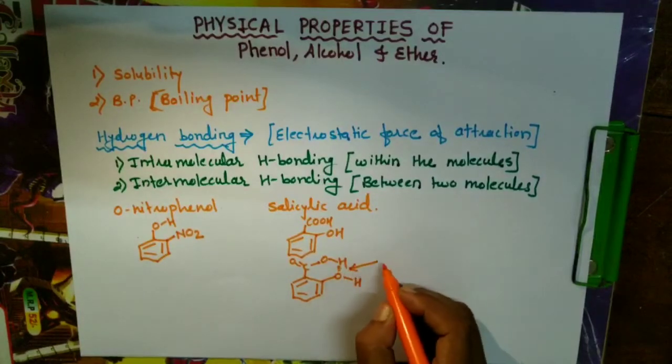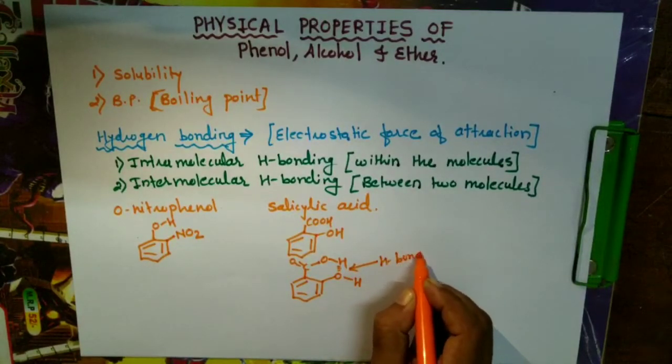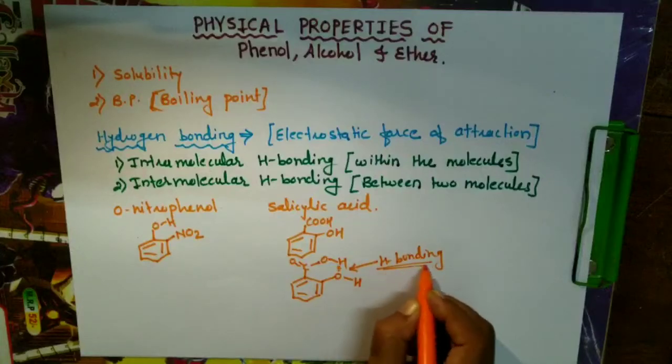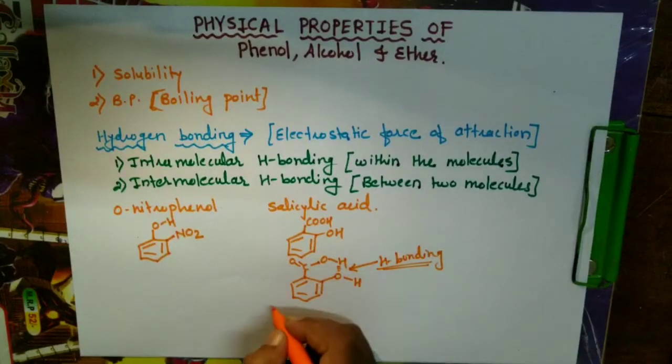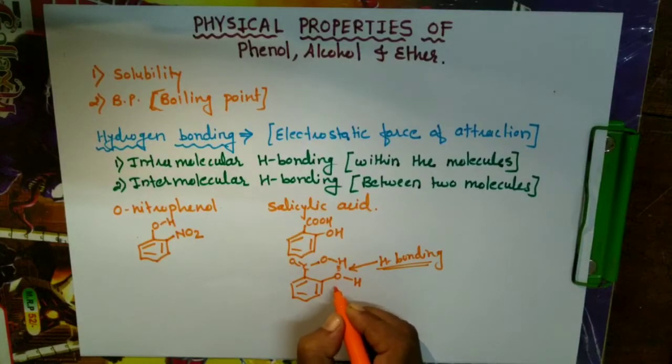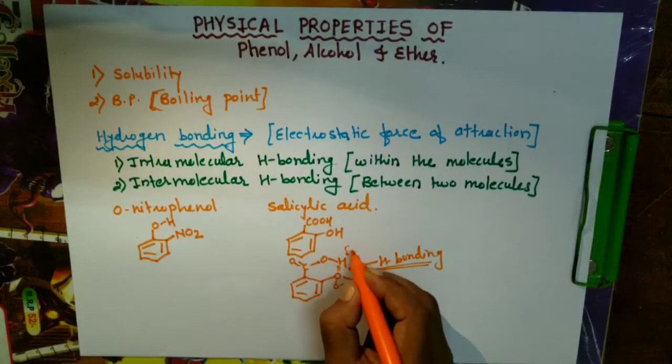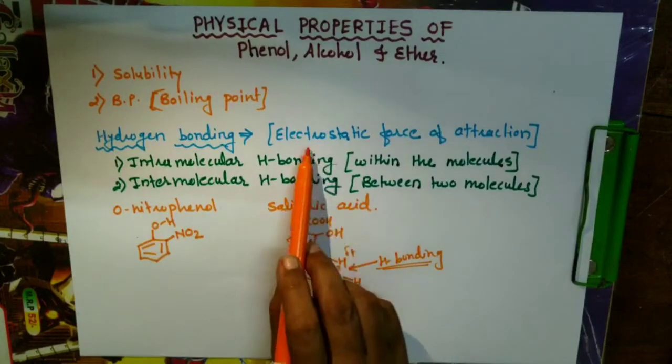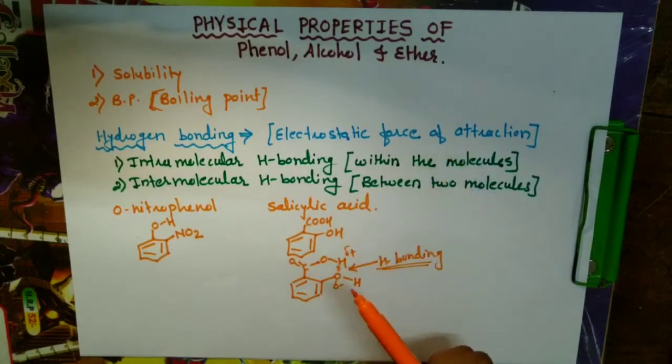This type of hydrogen bonding we call intramolecular. Within the salicylic acid molecule, it is having hydrogen bonding. Here oxygen is the more electronegative atom, and hydrogen is electropositive. The electrostatic force between the electronegative atom and the electropositive atom is called hydrogen bonding.